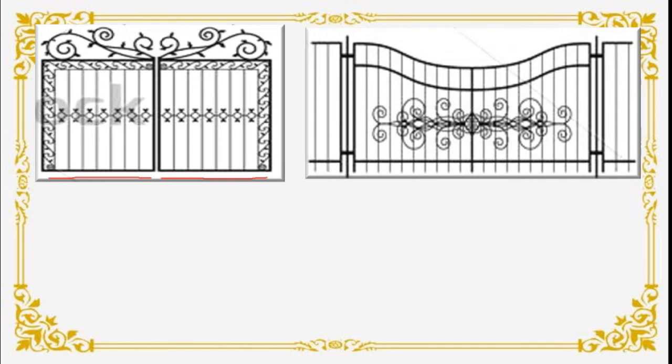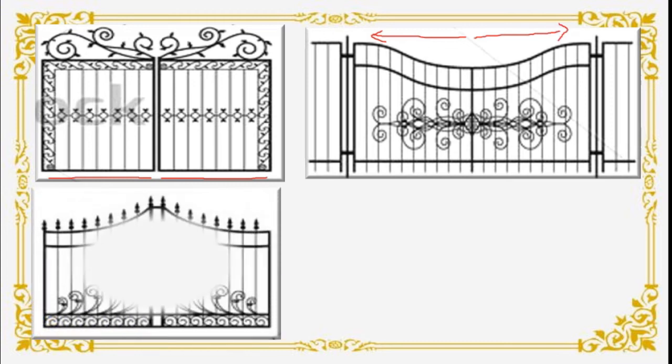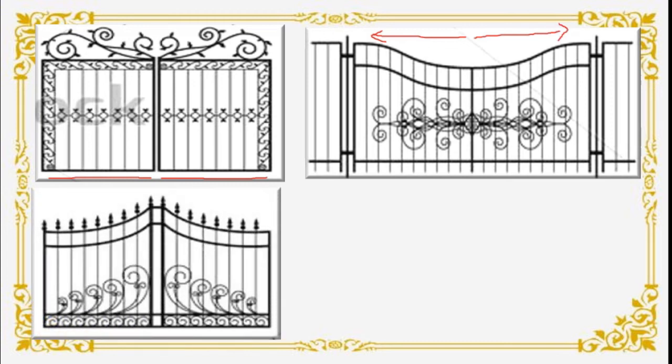Here also you can see left side, right side, correct? Left side and this is right side, isn't it? Same pattern is repeated. Here one more gate. See this, how it is curved from the left hand side. Same thing, it is curved from the right also. And here also design, it is same, isn't it? Repetition of the design is there.